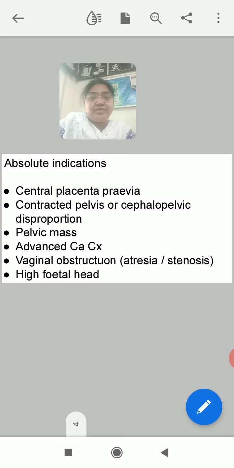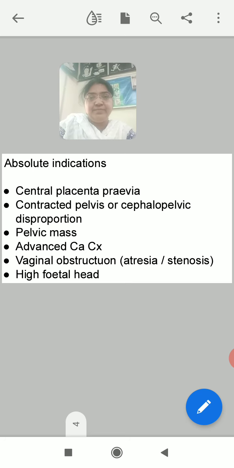Pelvic mass, for example, a large fibroid. If a fibroid is present, it may obstruct vaginal labor, and that's why it should not be attempted. Advanced CA cervix, carcinoma of the cervix, may again obstruct the procedure, so you should not go for it. Vaginal obstruction, like atresia or stenosis, narrowing of the vaginal opening, will prevent vaginal birth.